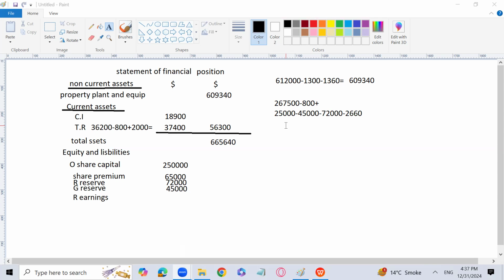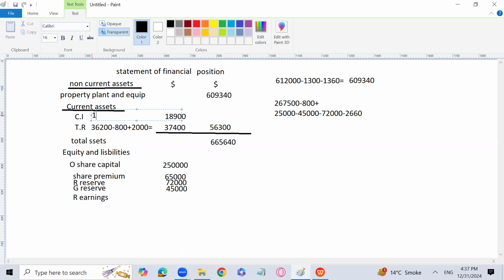But we have given closing inventory, we have to subtract actually. Yes, because over here, the closing inventory was 19,800 and we have subtracted 900. So same is the case over here. I will subtract 900 from here, and then we can find the answer of the retained earnings.